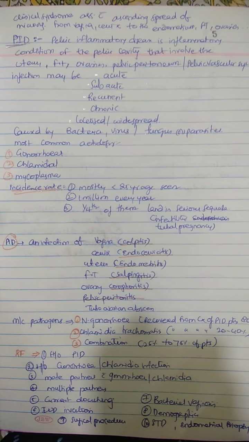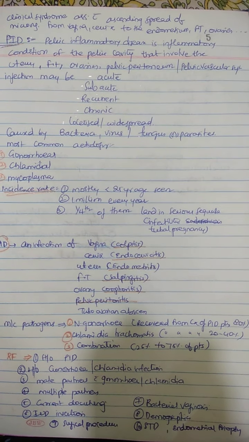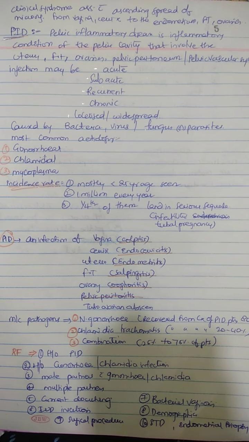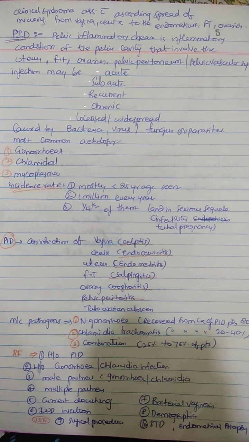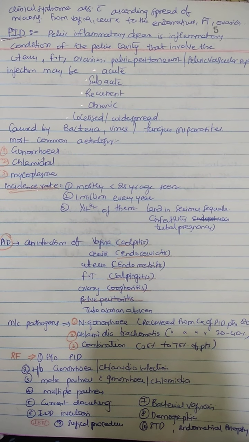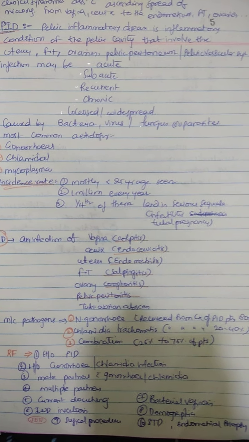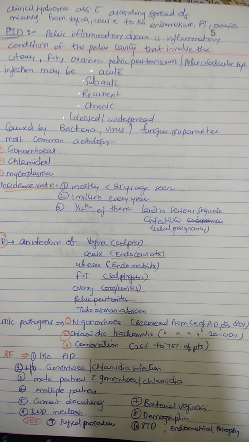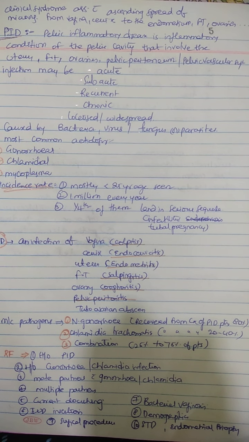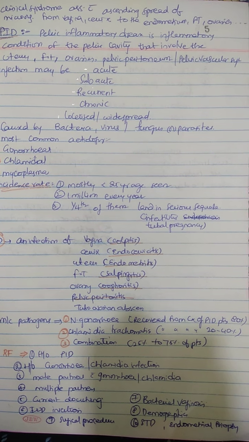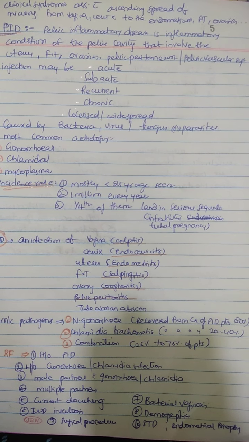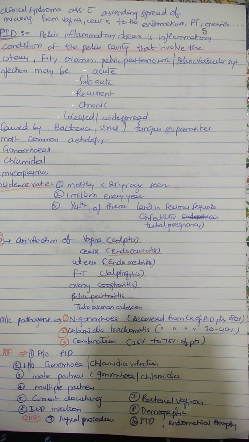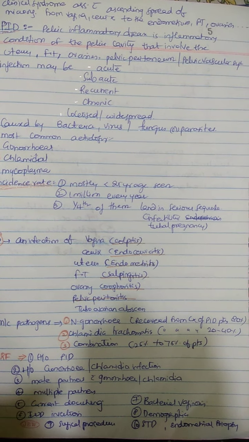The most common pathogens include Neisseria gonorrhea and Chlamydia trachomatis, and their combination is very common, in 25 to 75% of patients. The risk factors include a history of PID, history of gonorrhea or chlamydial infection, male partners with gonorrhea or chlamydial infection, multiple partners, current douching and IUD insertion, surgical procedures over the cervix like conization and LEEP, bacterial vaginosis, and the demographics. In certain demographic conditions PID is most common, and also with STDs and endometrial biopsy.